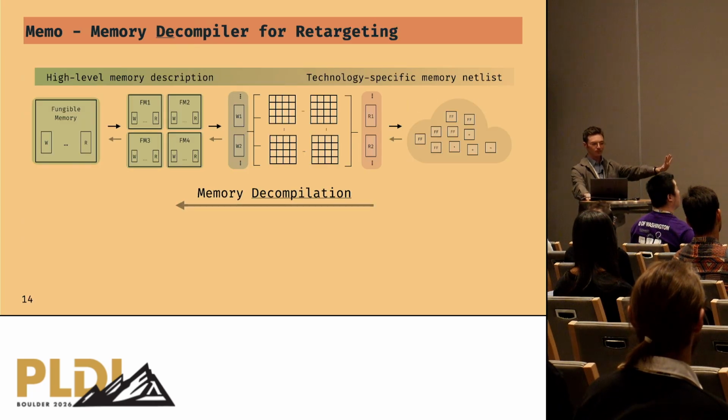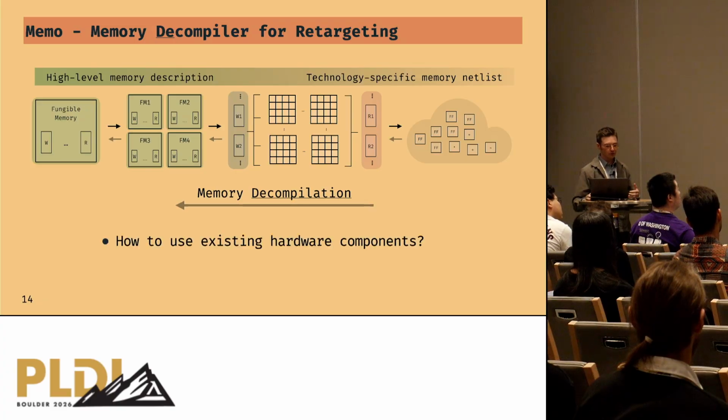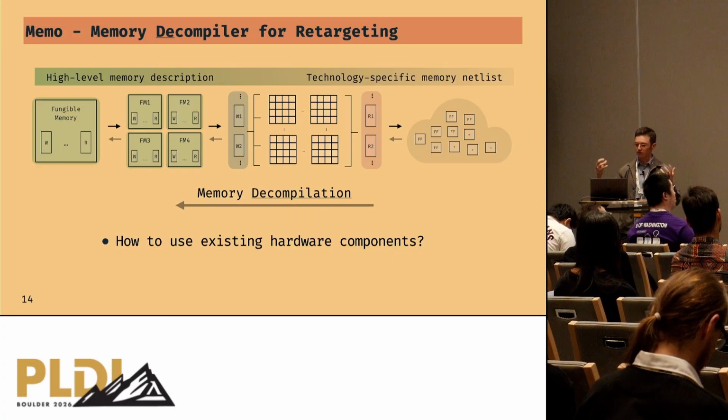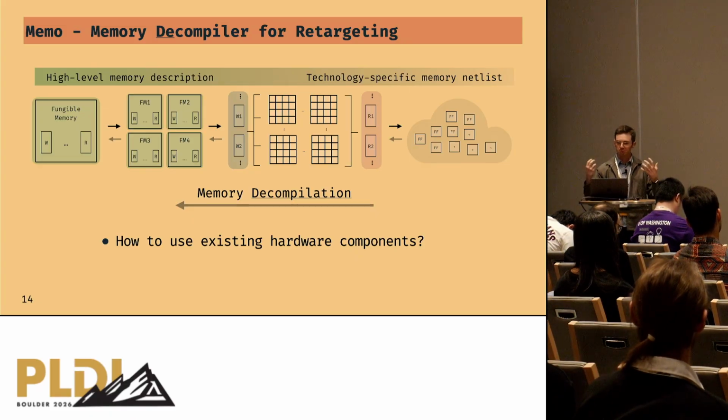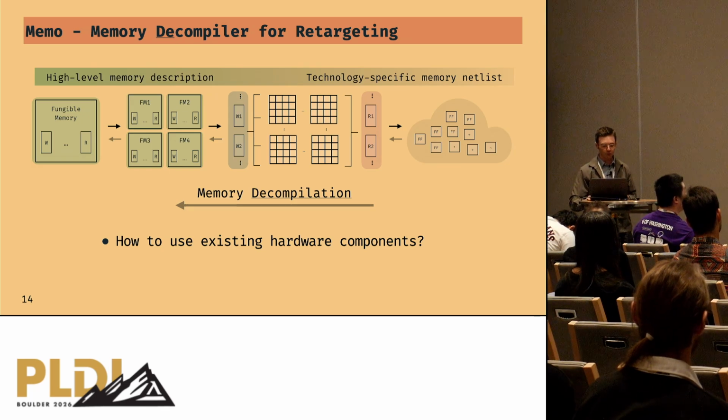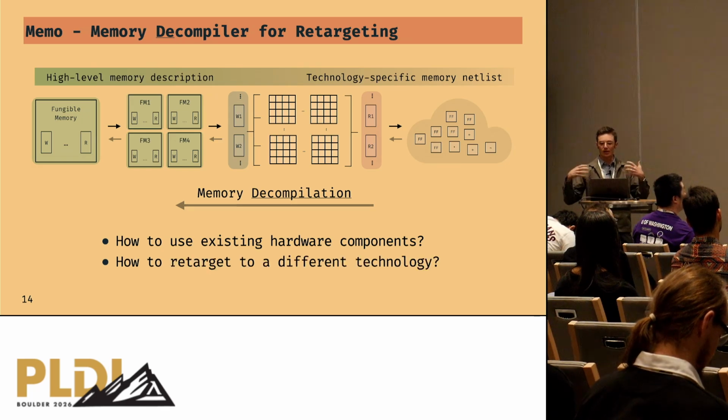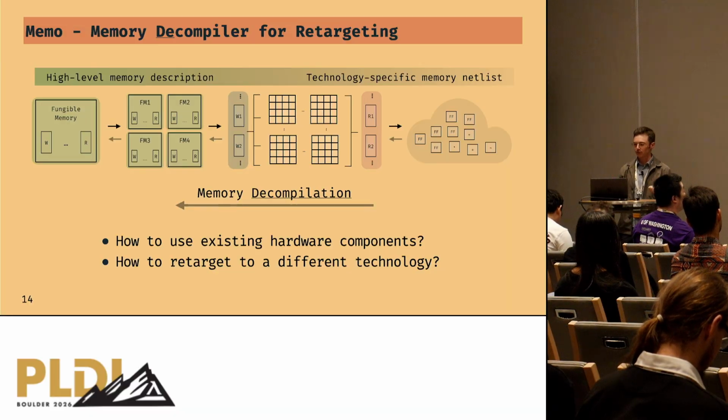Okay, so that's the memory compiler direction. The other direction for this is the memory decompiler, right? And so this is important for this memory retargeting scenario, right? There are more and more open hardware designs out there. It's common more and more for developers to compose their designs with different components, put them together. And some of those may have been developed with a different technology in mind, or maybe just technology abstract, right? So what if we wanted to integrate those components into a new design and retarget it to a new technology? That's where memory decompilation comes in.